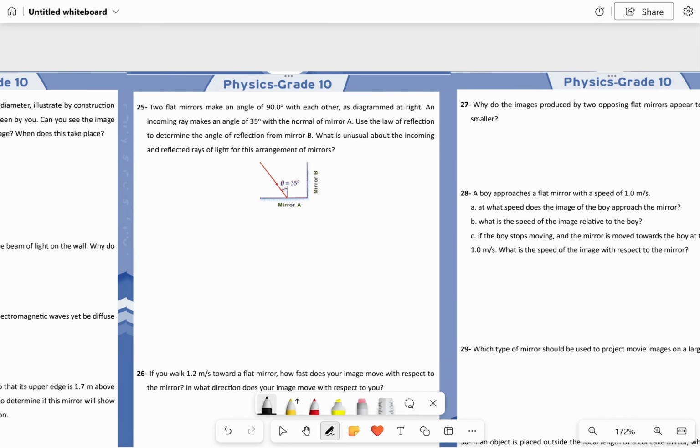We have question 25. Two flat mirrors make an angle of 90 degrees with each other, as diagrammed at right. An incoming ray makes an angle of 35 degrees with the normal of mirror A. Use the law of reflection to determine the angle of reflection from mirror B. What is unusual about the incoming and reflected rays of light for this arrangement of mirrors? So we have two mirrors.